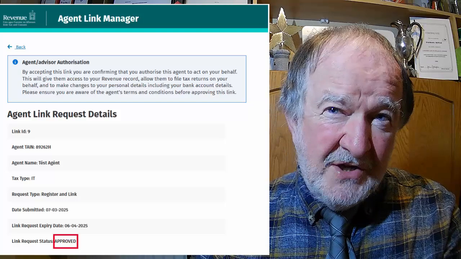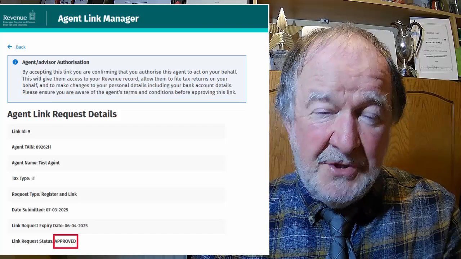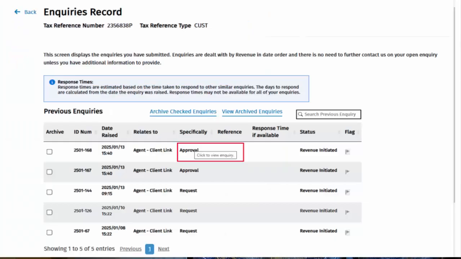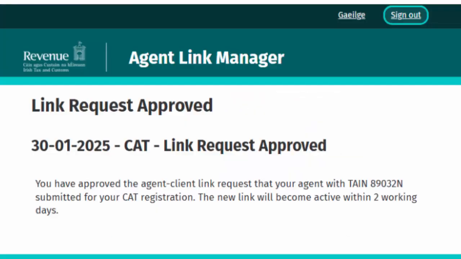A confirmation message will also be sent to your inbox on My Enquiries to confirm the link request has been approved, as seen in this screenshot. This is the My Enquiries notification screen of approved agent link requests. When the document type Agent Client Link Approval in My Enquiries is opened, the following confirmation message will be displayed. This is a sample of the confirmation message sent to your My Enquiries inbox.